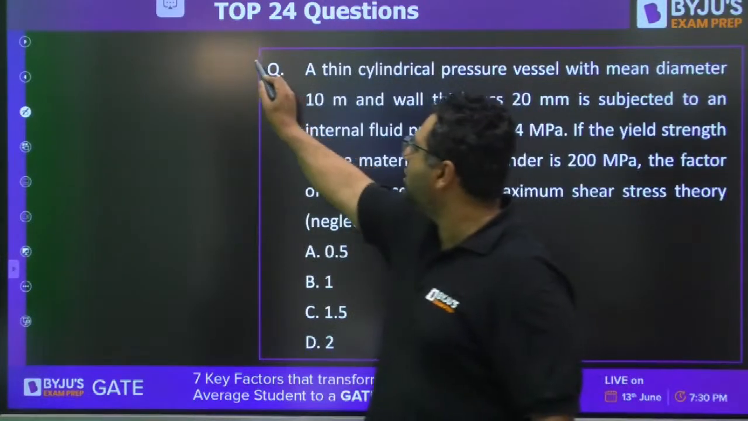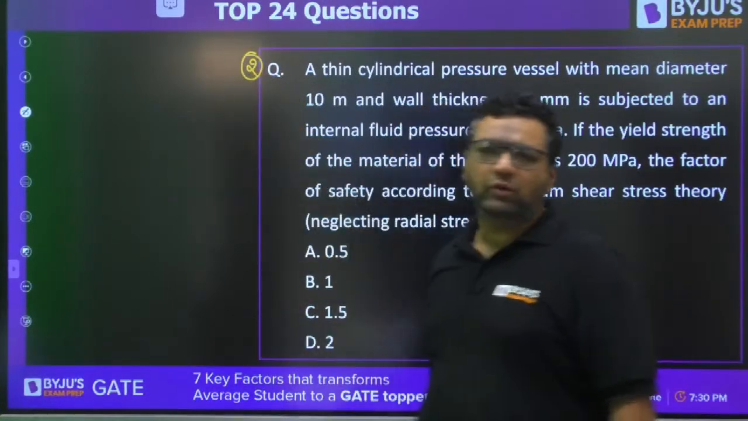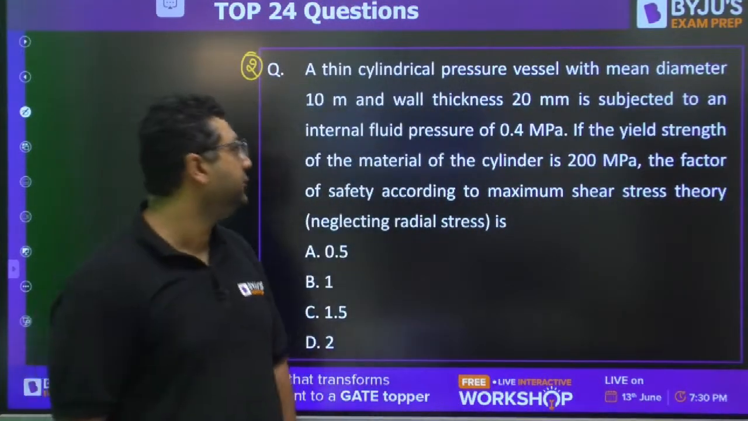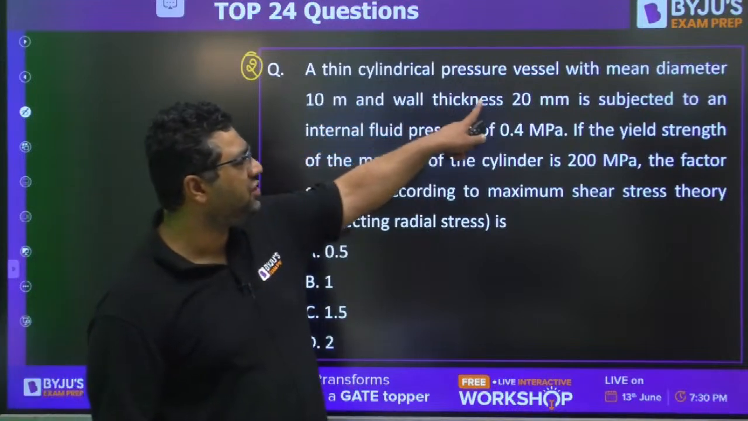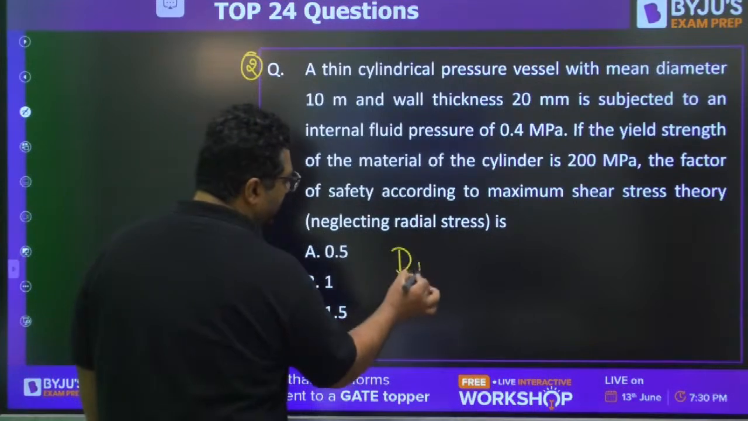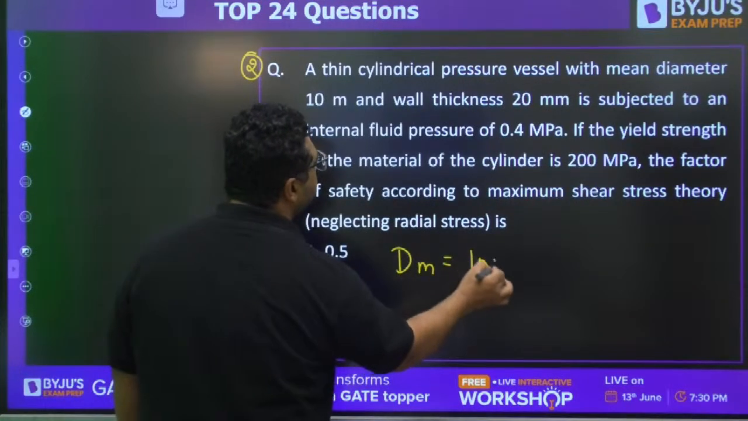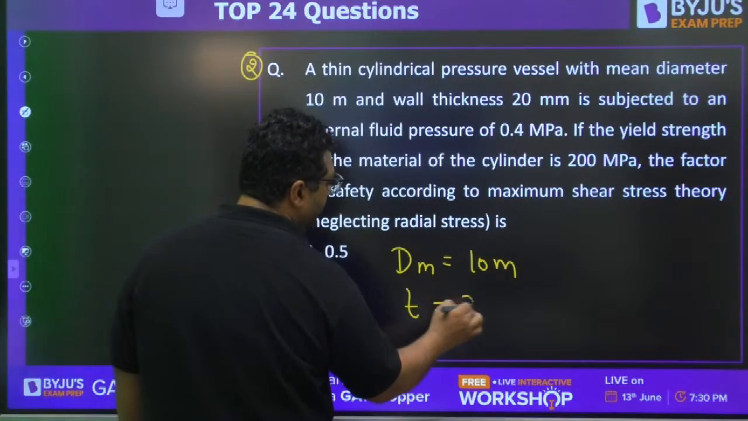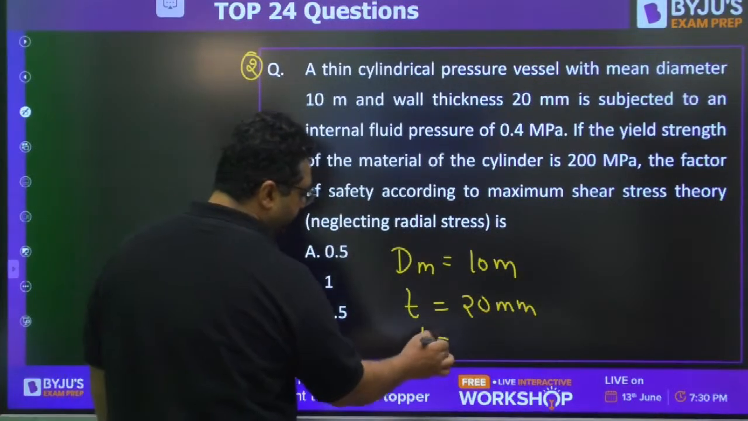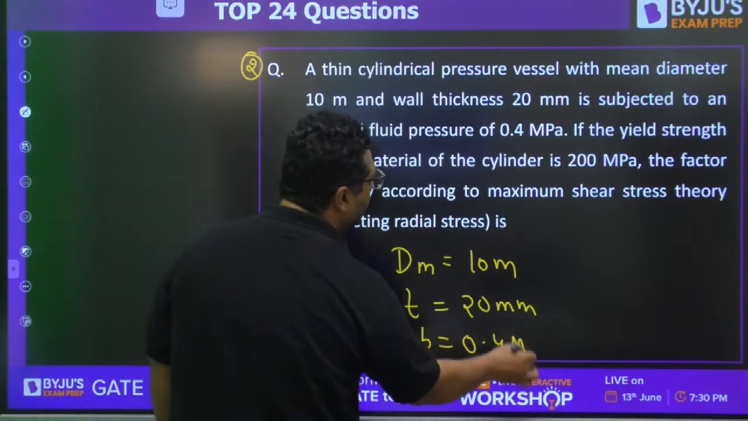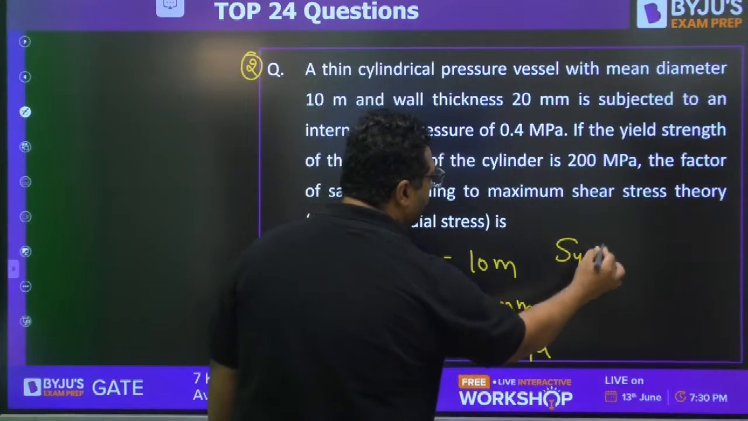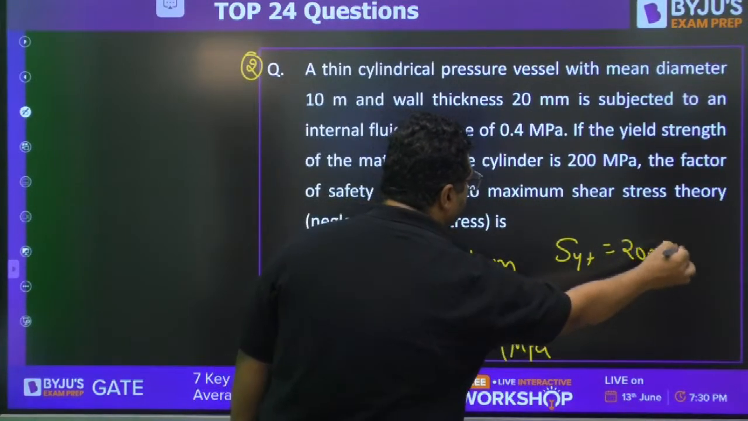This is the second question, guys. We are going to solve 24 questions in this way. Try to solve this. A thin cylindrical pressure vessel with mean diameter 10 meters and thickness 20 mm is subjected to an internal fluid pressure of 0.4 MPa. They are saying the yield strength of the material, SYT, is 200 MPa.